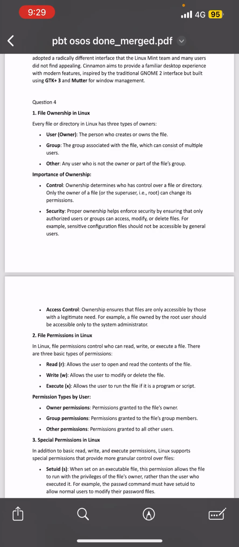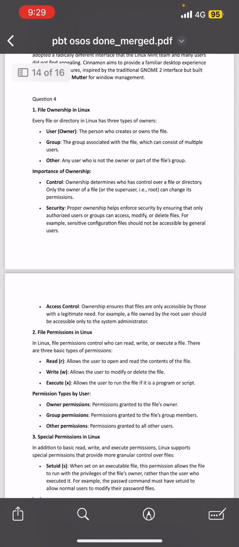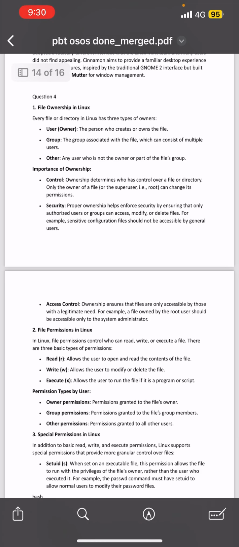User is the person who creates or owns the file. Group is the group that is associated with the file, which can consist of multiple users. And other is any user who is not the owner or part of the file group. Alright, so here are the importance of ownership. First one is control, because ownership determines who has control over a file or directory. Only the owner of a file can change its permissions.